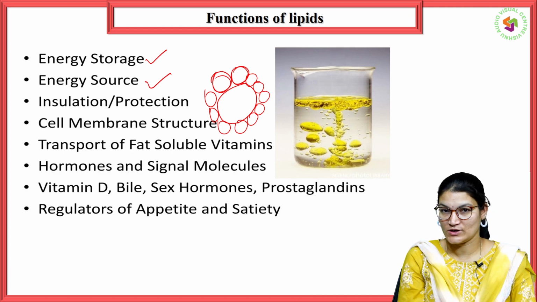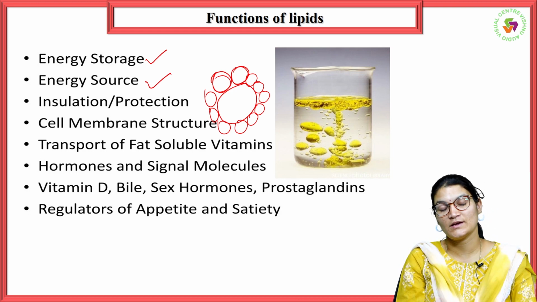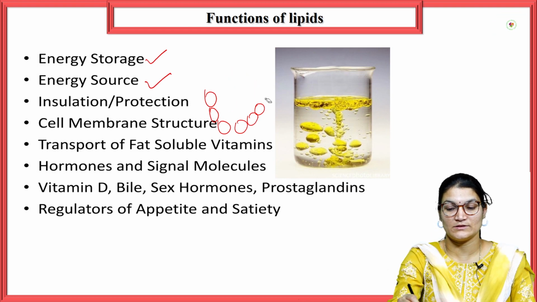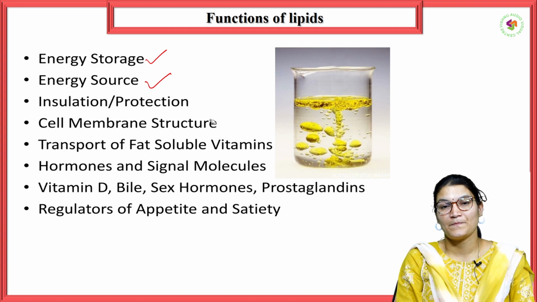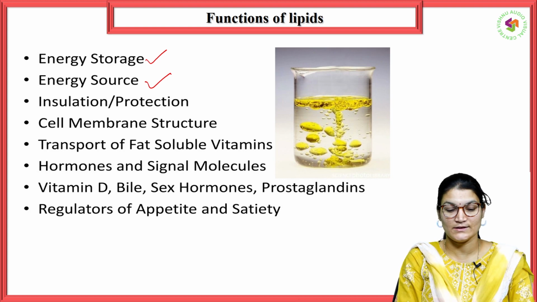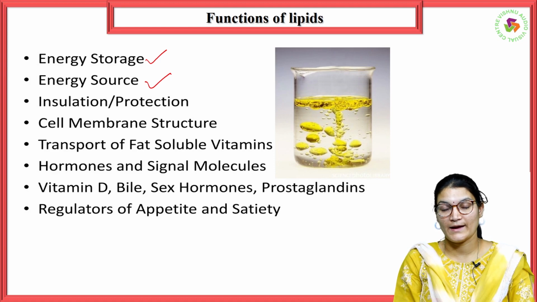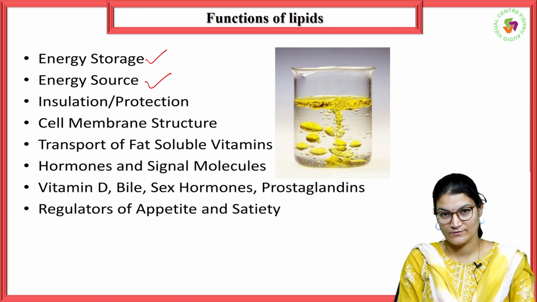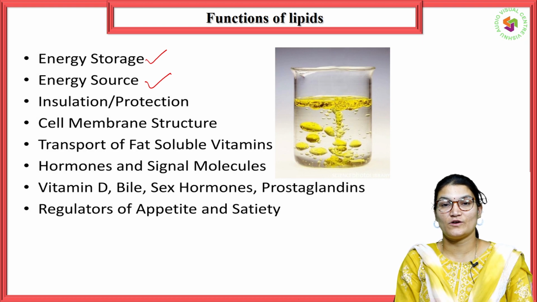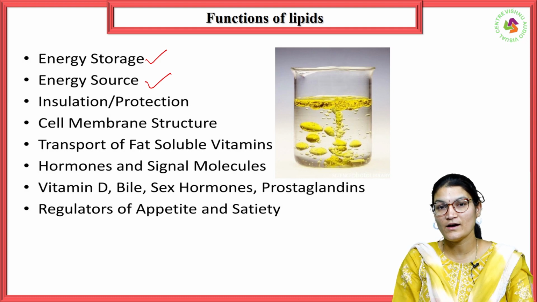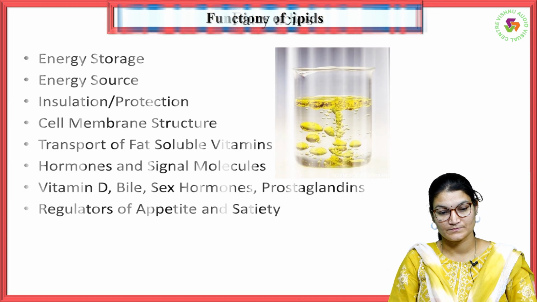The cell membrane structure is majorly formed by phospholipids, and it is also helpful in the transport of fat soluble vitamins A, D, E, K. These are considered as fat soluble vitamins. These are circulated with the help of fatty acids. Hormones and signaling molecules are formed by lipids, and vitamin D, sex hormones, bile and prostaglandins are also considered as lipids. And regulation of appetite and satiety, like hunger, is also controlled by the availability of lipids.